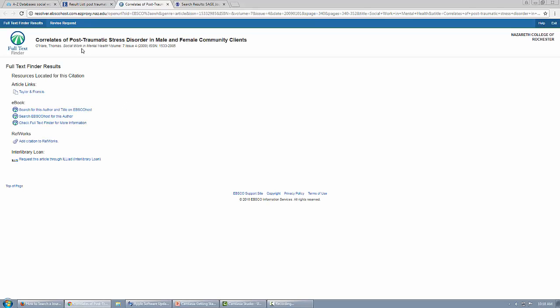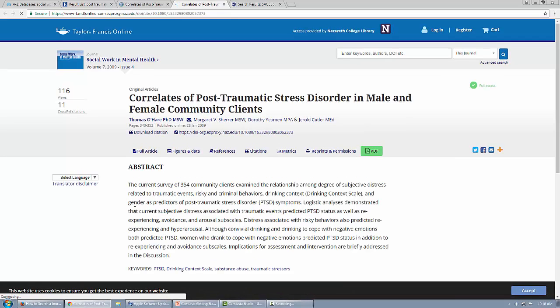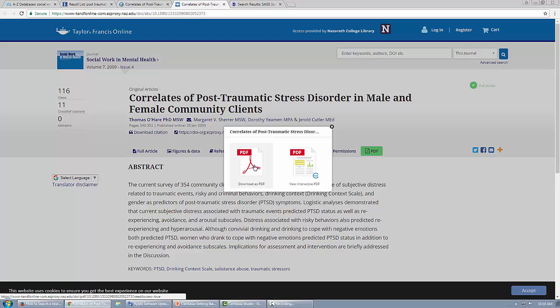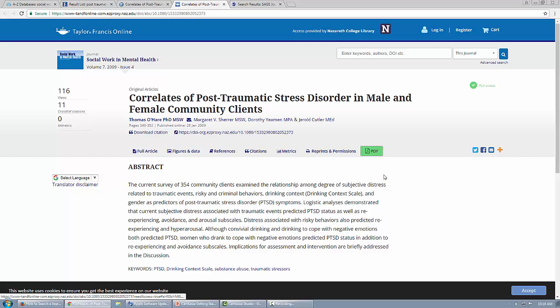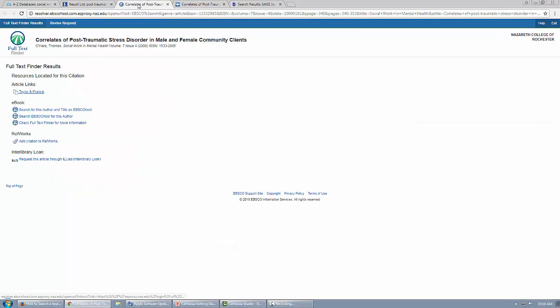So let's do this one as an example. What this page tells me is that the Full Text Finder found this article in a different database. So if I click there, we should be able to get to a page where we can get that full text. Here we can see our abstract. If I want the PDF, I can do so right here and I can download that PDF from there. You want to look for something that says PDF, Download PDF, Full Text, something along those lines.